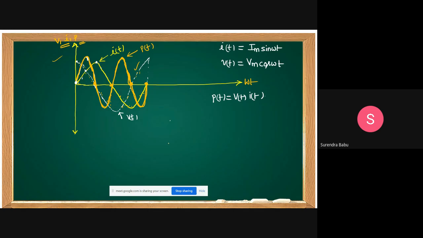The next one is a sinusoidal AC source across the capacitor. Yes, friends.